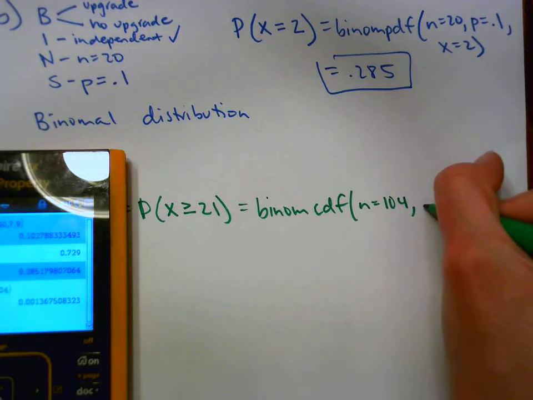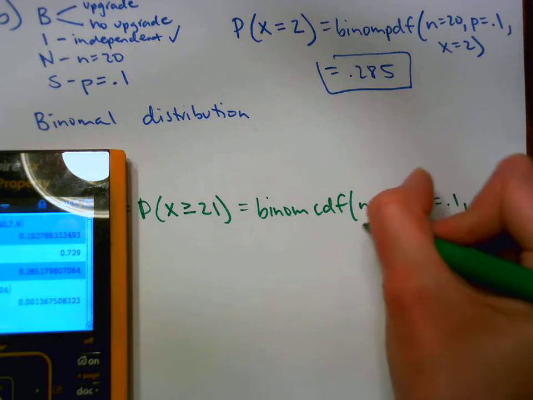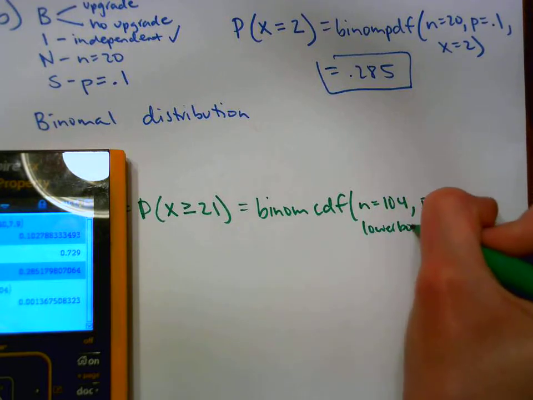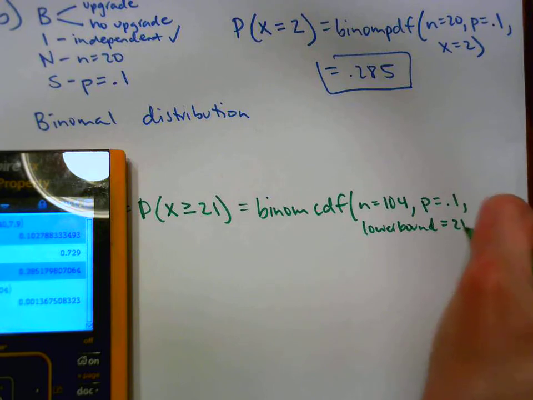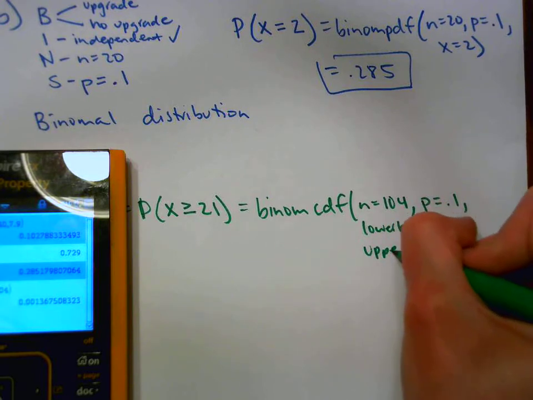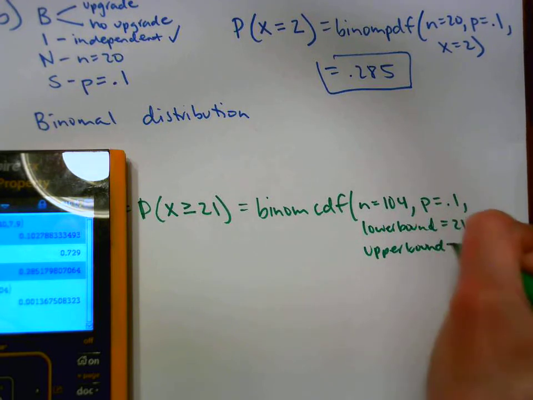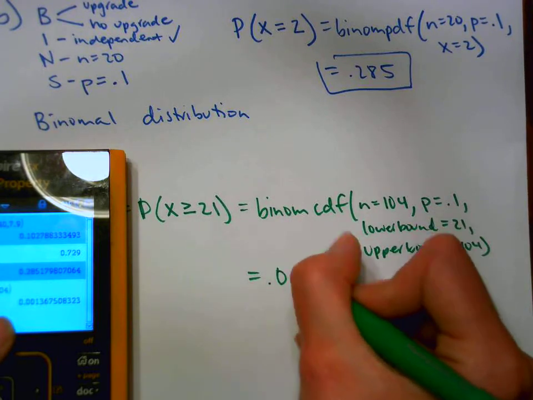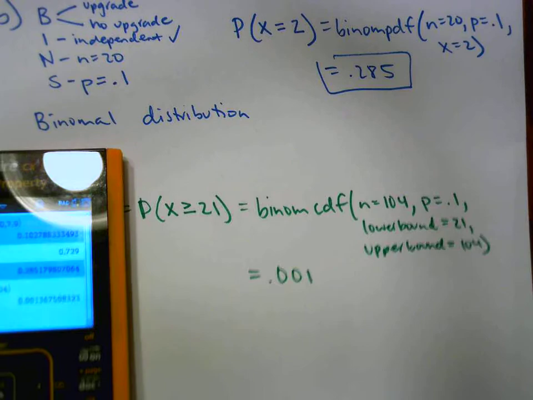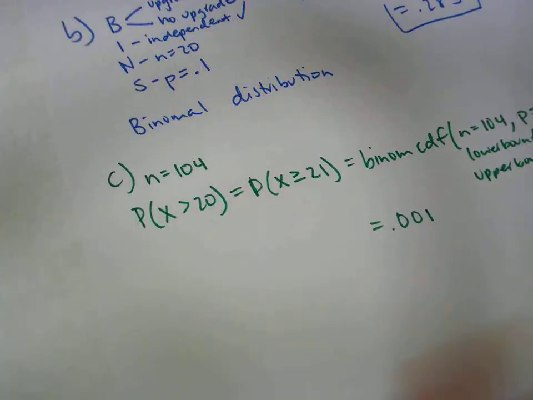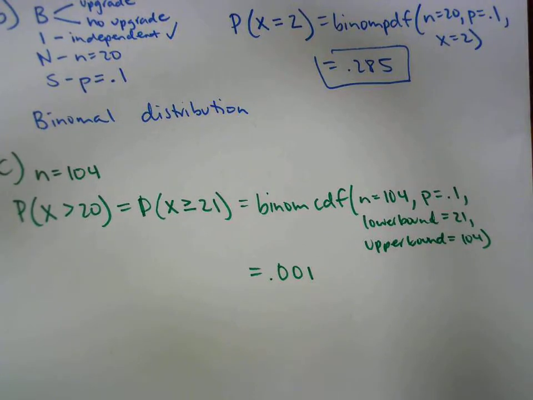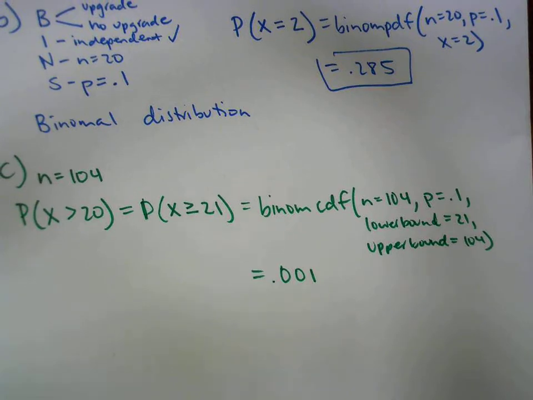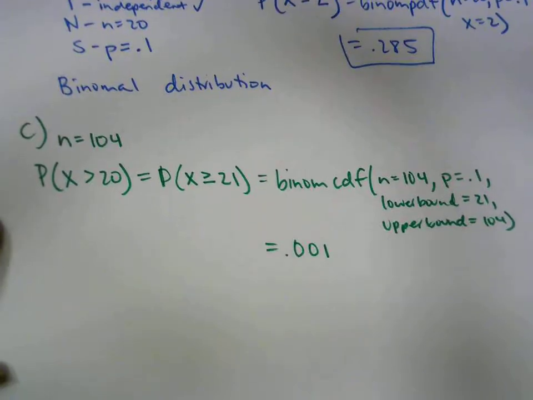N is 104. P is 0.1. My lower bound was 21. And my upper bound is 104. And that probability would be 0.001. So if you think about, that's a very small percentage, right? It's about 0.1% if you change it to a percentage. So would we be surprised? Yes. So you would just say,